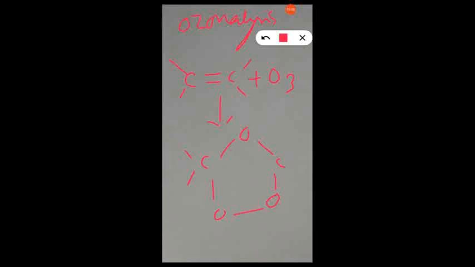This ozonide is treated with zinc followed by hydrolysis. On hydrolysis, the cleavage takes place in this way, and there is a formation of carbonyl compound.